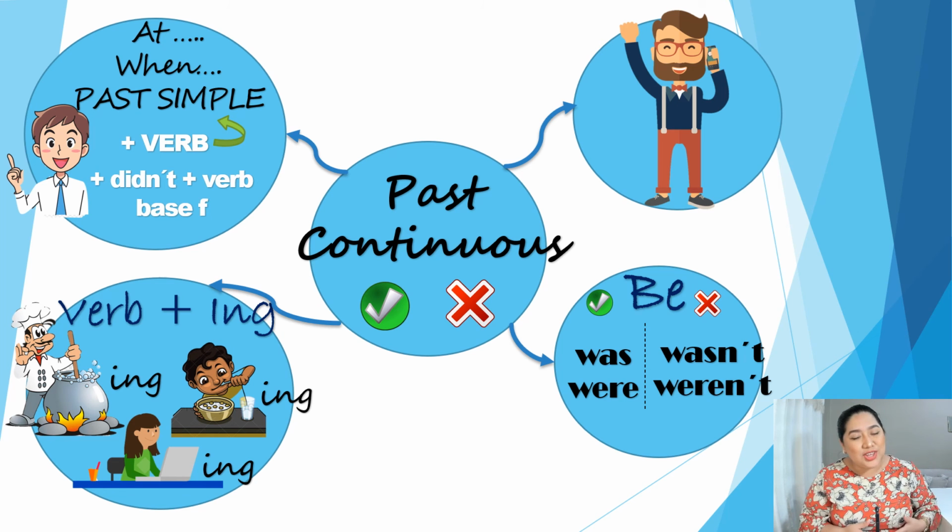And finally, you can add a complement. So the complement is necessary, right? At a specific time, maybe, or what was the interruption? And this interruption is always in past simple tense. So now you know, it's time to take notes and practice.